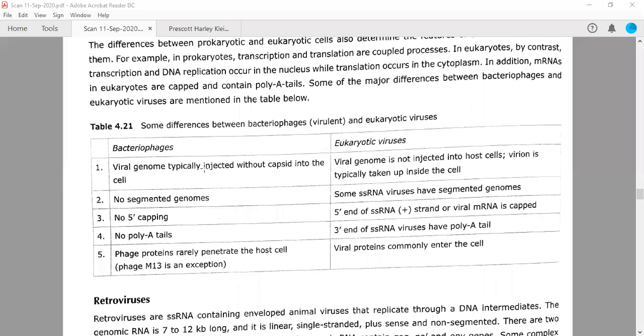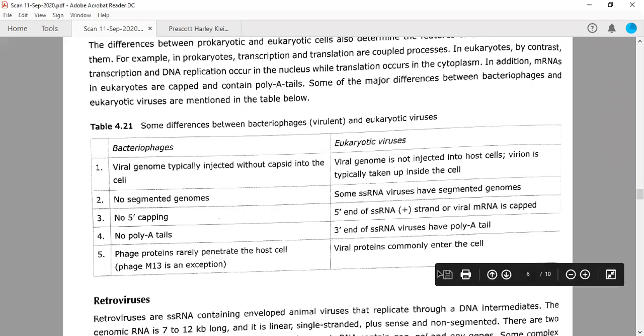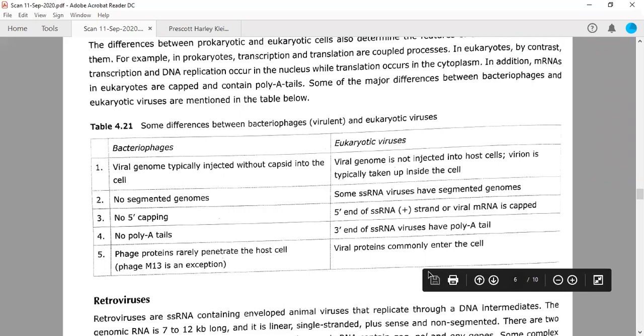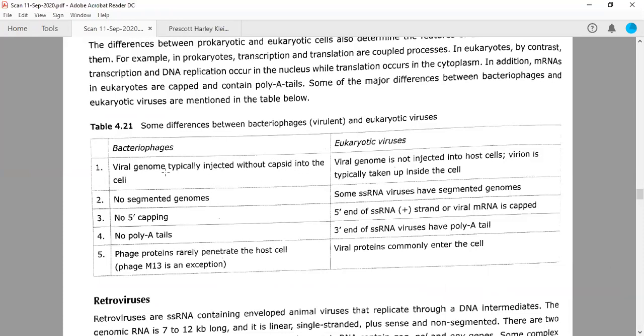The differences are very clear, so both are unique. Viral genome: generally the bacteriophage, the virus which is infecting the bacteria, cannot infect the animals, right? Why is it not able to infect? Because they have certain differences. Or a virus which is infecting the plants will not infect the animals, or vice versa. Viral genome is typically injected without capsid into the cell.